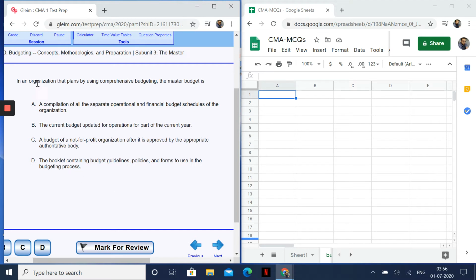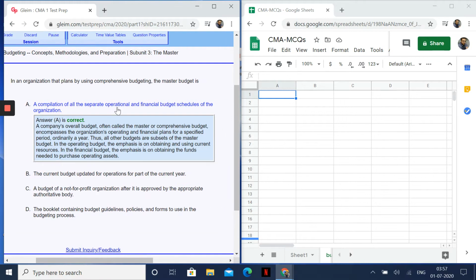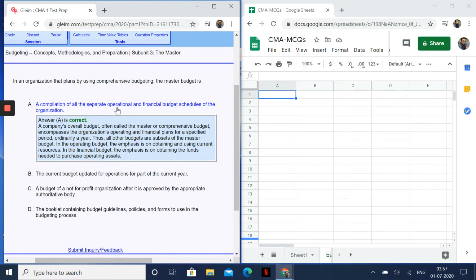All right. In an organization that plans by using comprehensive budgeting, the master budget is a compilation of separate operational and financial budgets. Yes, it is. Let us just read the next options also. The current budget updated for operations? Nope. A budget of a not-for-profit after it is approved by the operator? No. A booklet containing budget guidelines? Never. All right. So the answer is option 1, a compilation of all separate operational and financial budgets.